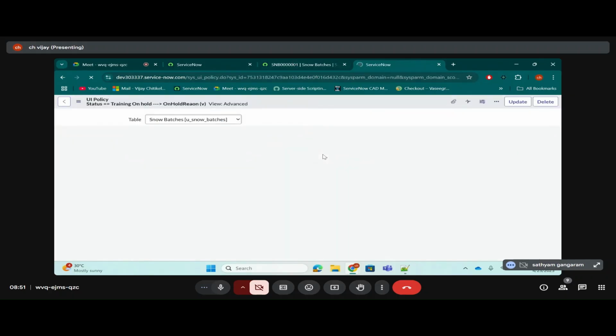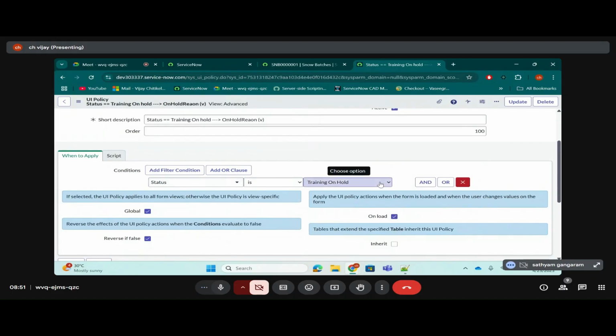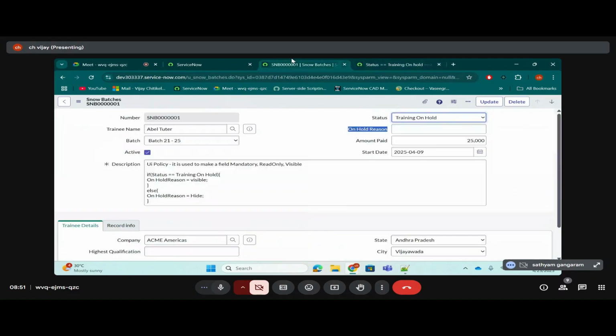Okay. Now let's go back to our snow batches table. See, understand. On the snow batches table, when the status is selected as training on hold, the on hold region should be visible. Okay. Let's go here, refresh the page. Now let me select the status as training started. Can you see the on hold region now? No. Let me select the status as training on hold. Now we are able to see it. Is it working as expected? Yes.